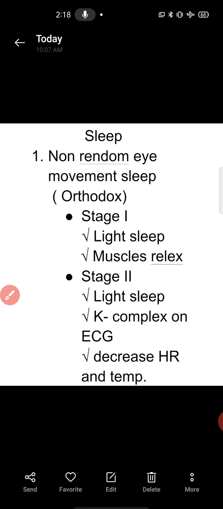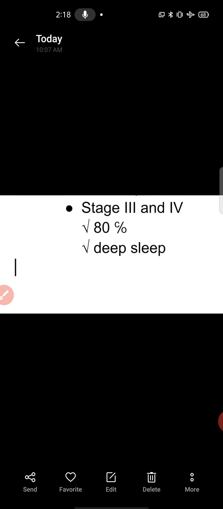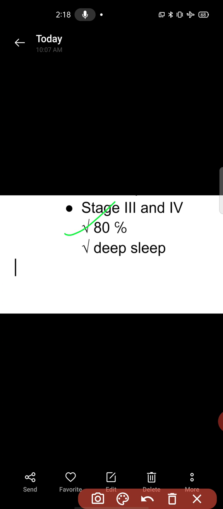In the third and fourth stage, you have 80% of total sleep, and we call it deep sleep or relaxed sleep or complete sleep, in which your thoughts are blunt and your muscles are completely relaxed and you are in the dreamy stage. These are the third and fourth stages.